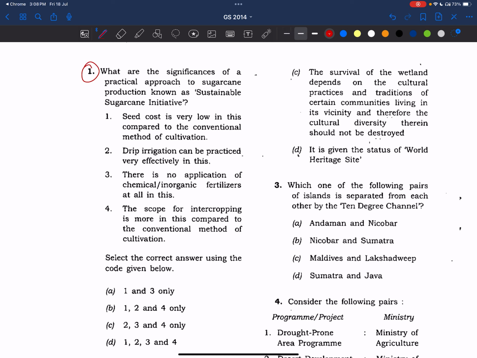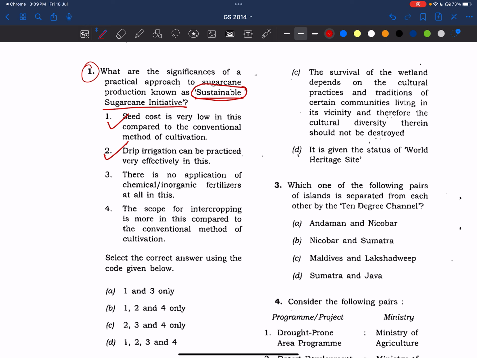What are the significances of a practical approach to sugarcane production known as Sustainable Sugarcane Initiative? Okay, let's see the options. Seed cost is very low in this compared to the conventional method of cultivation. See here, this is a sustainable method. Whenever UPSC asks about a method which is positive, the effect of it will also be positive. Whenever positive statements are there, for sure they will be correct. Now let's see: drip irrigation can be practiced very effectively in this. Yes, positive statement only, and it is also sustainable.